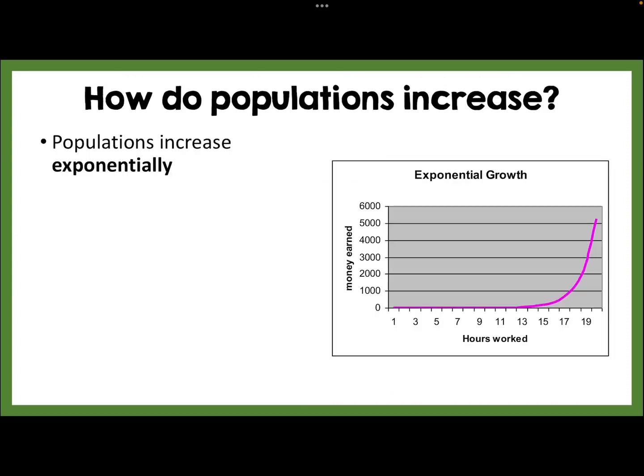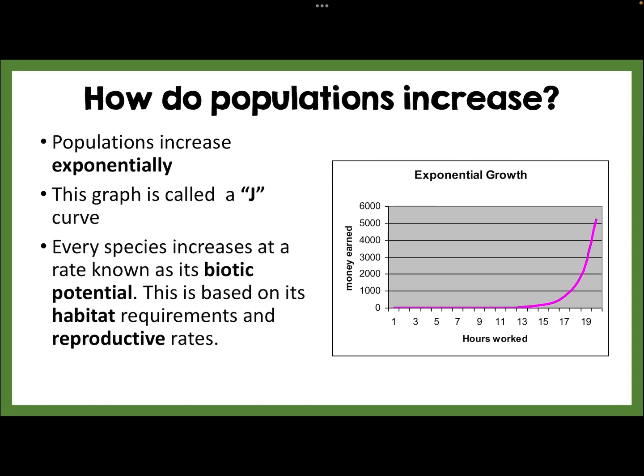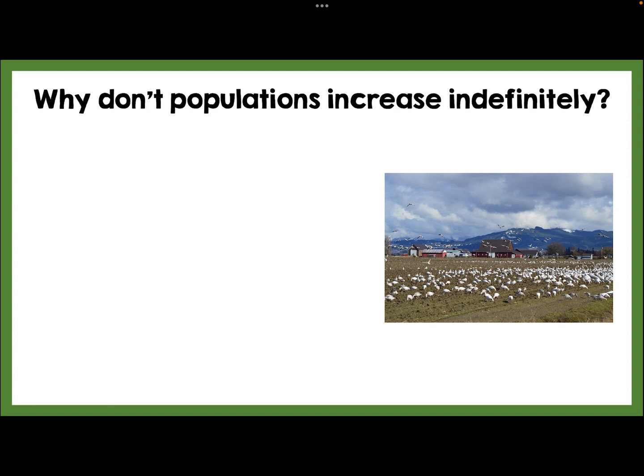So how do populations increase? Populations will increase exponentially. Our graph is called a J-graph because of its shape. Every species increases at a rate known as its biotic potential, and this is based on the habitat requirements and the reproduction rates.